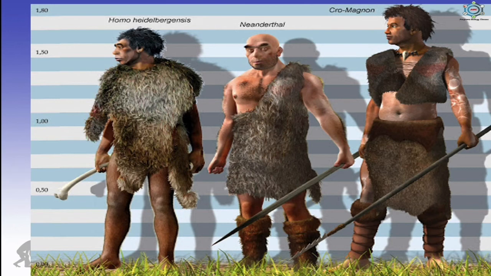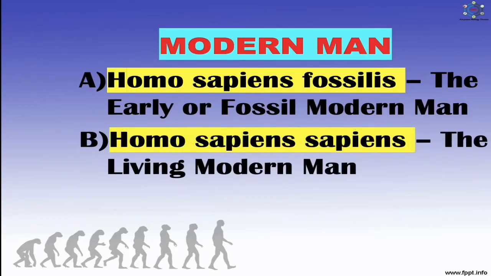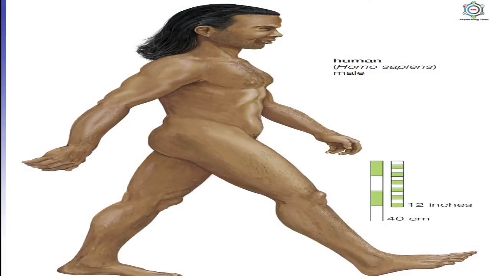However, they had not yet taken to agriculture and animal domestication. It is generally agreed that the Cro-Magnon man is the direct ancestor of the living man. This change mainly involved the evolution of culture rather than that of morphology. Now, the second, which is the main modern man, is Homo sapiens sapiens, the living modern man. The living modern man appeared about 25,000 years ago and started spreading all over the world about 10,000 years ago.